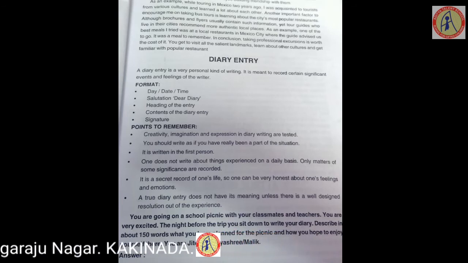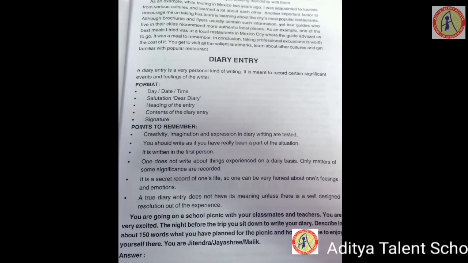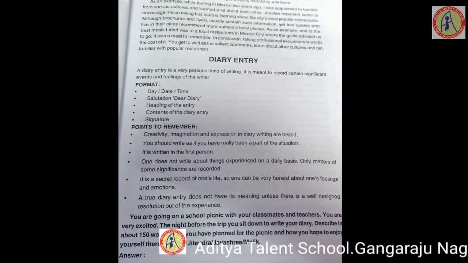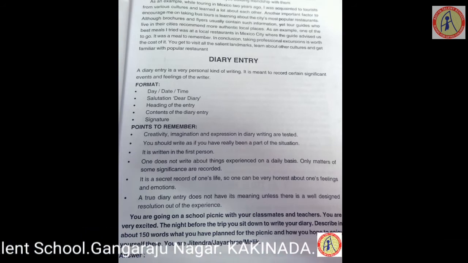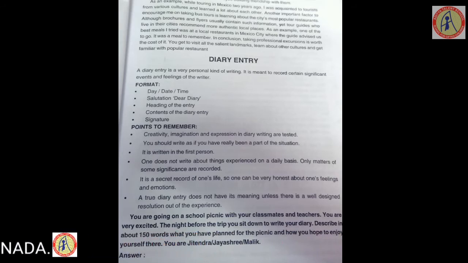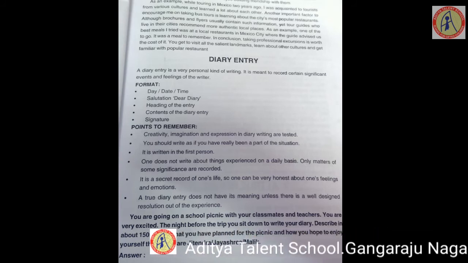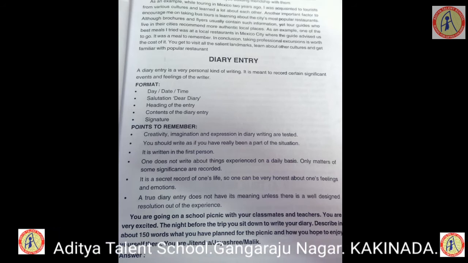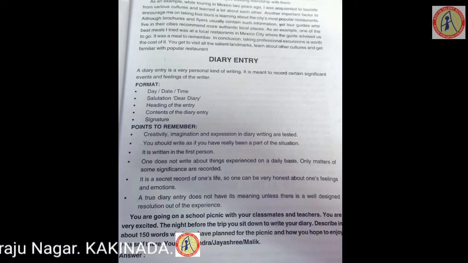Now let's see one of the examples given to you on page 141. You are going on a school picnic with your classmates and teachers. You are very excited. The night before the trip, you sit down to write your diary. Describe in about 150 words what you have planned for the picnic and how you hope to enjoy yourselves there. You are Jitendra, Jayashree or Malik. See, the names were clearly mentioned. When the names are clearly mentioned, the signature should be the names which are given to you.